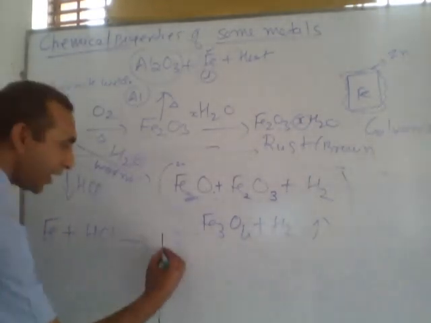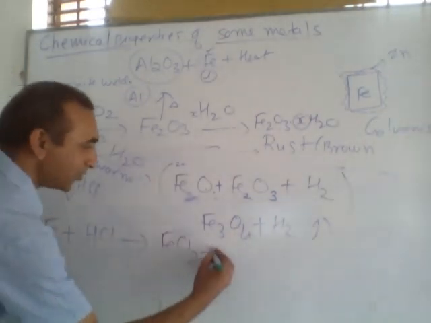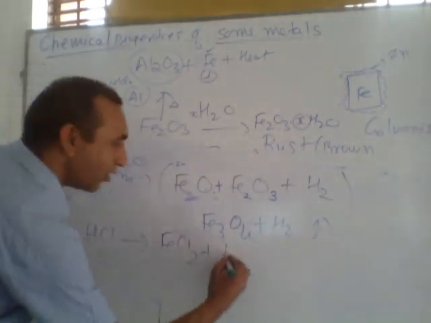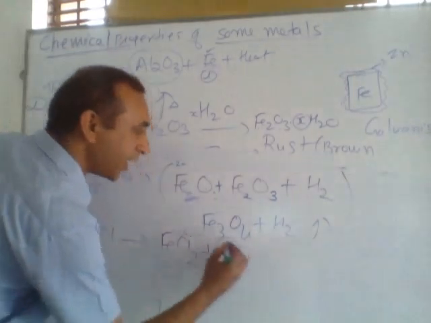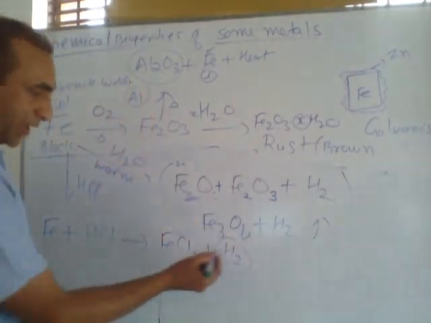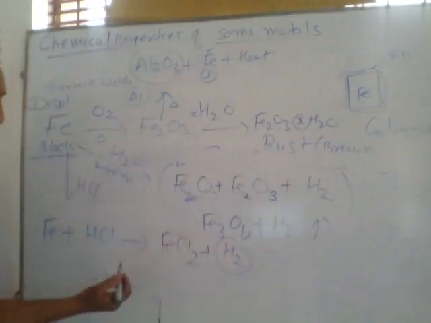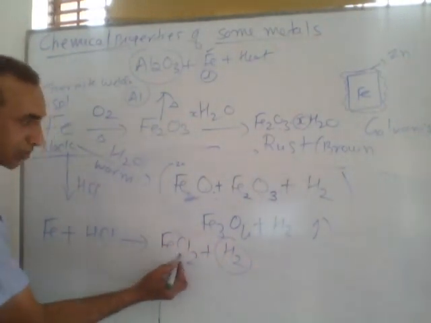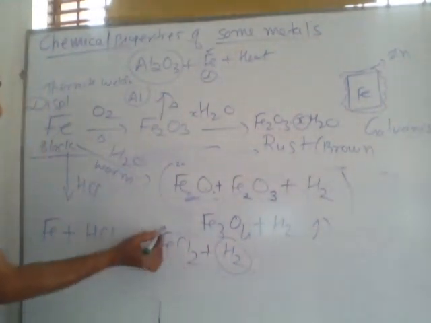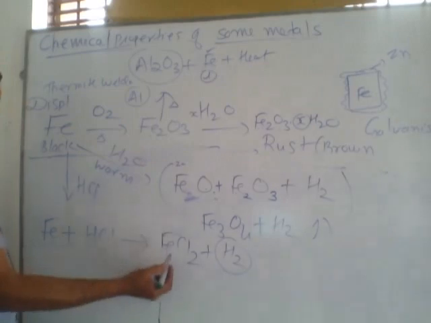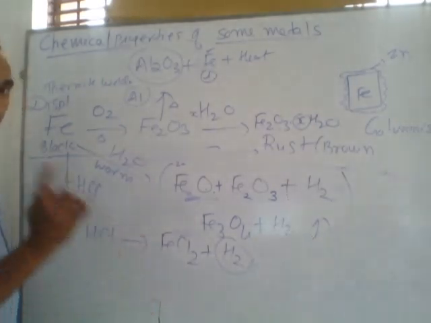Then FeCl2 is formed along with removal of hydrogen gas. This hydrogen gas burns with a pop sound. Its characteristic property. In FeCl2, the valency of iron is +2. This is called ferrous chloride. Do you know?